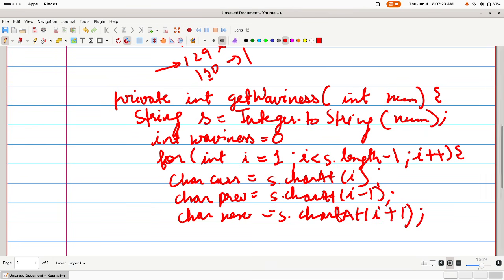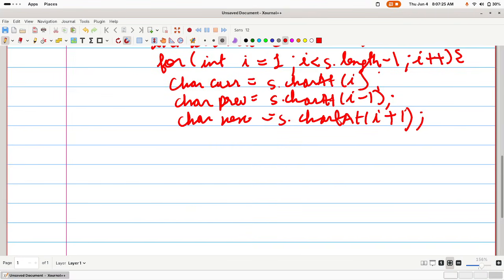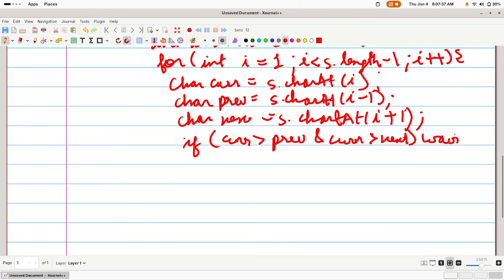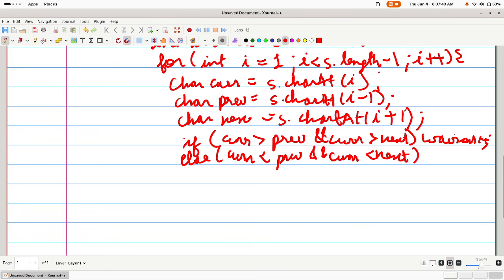Now if my current character is greater than previous and current character is greater than next, then my waviness will be increased by 1. Otherwise, if this condition fails, check another condition: if cur is less than prev and cur is less than next, then increment your waviness by 1. Once it is done, close your for loop and finally return what?